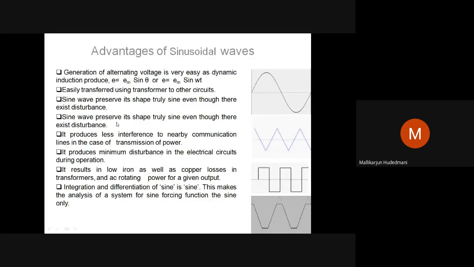Hence, in a system wherever there exists a disturbance, and disturbance is natural because of faults, variation, disconnection, connection, all kinds of disturbances are considered, the shape of the input wave should not get varied or affected. That is true with the sine wave, not with the others. In that respect, sine waves are popular.